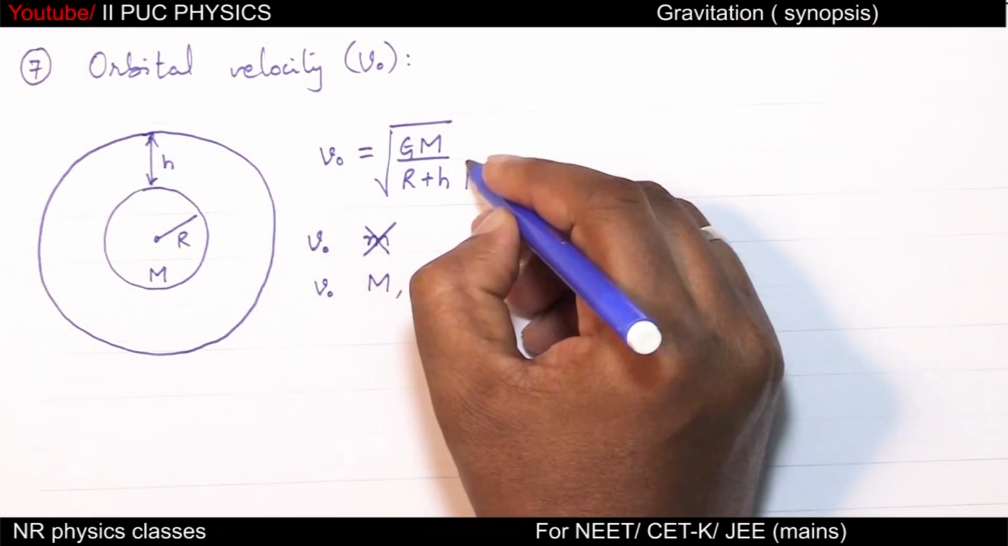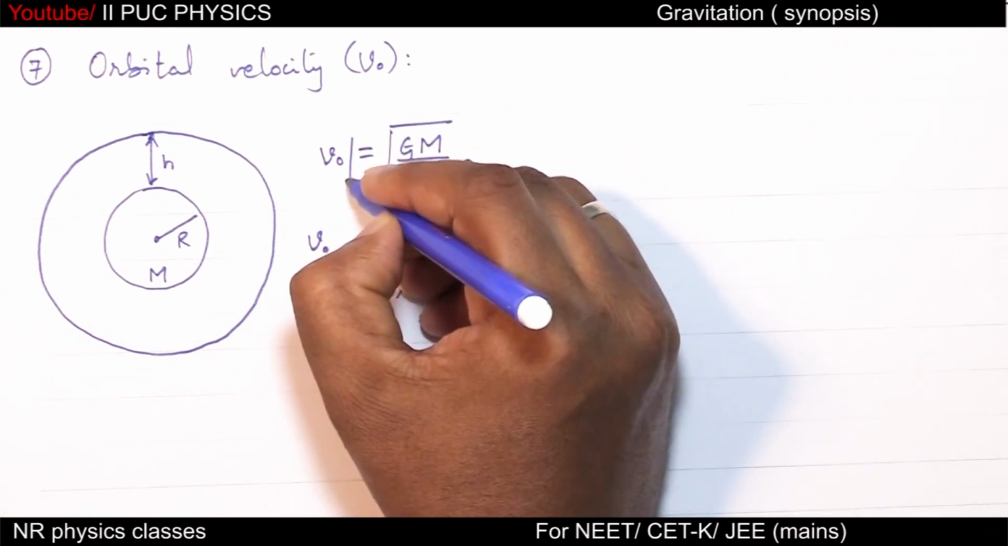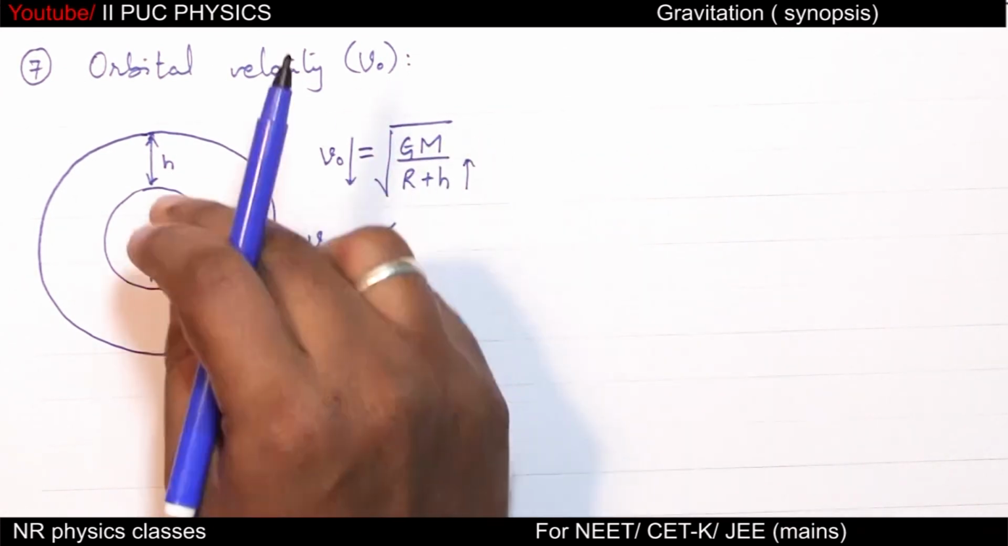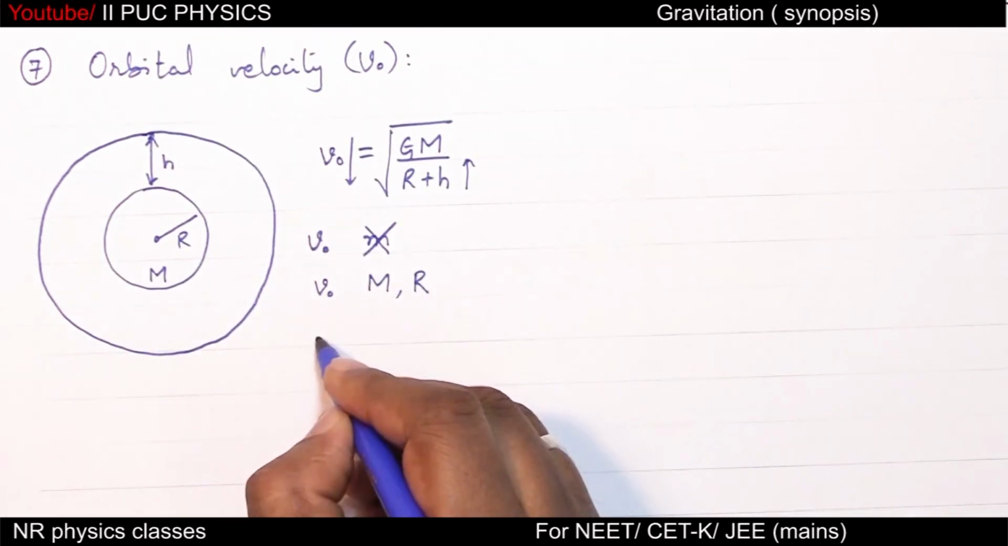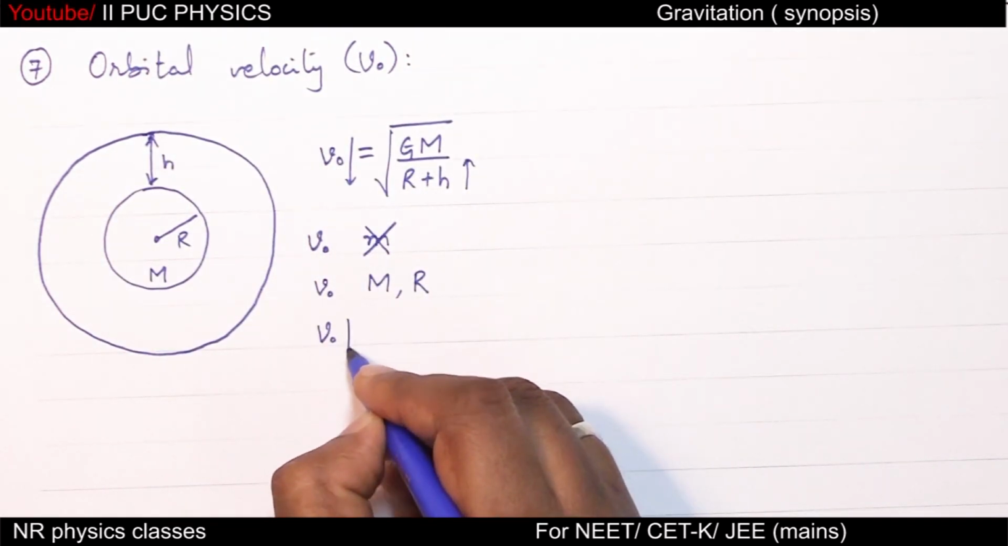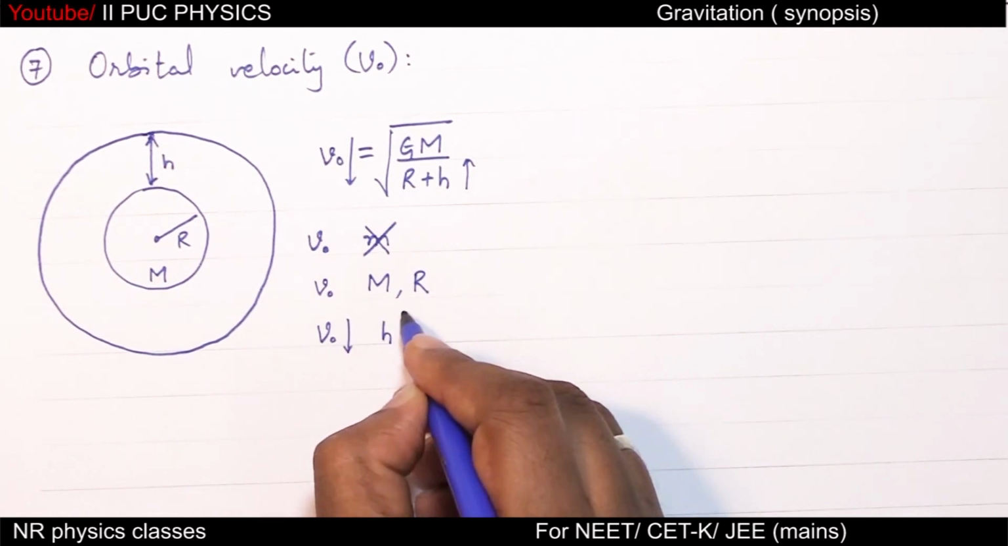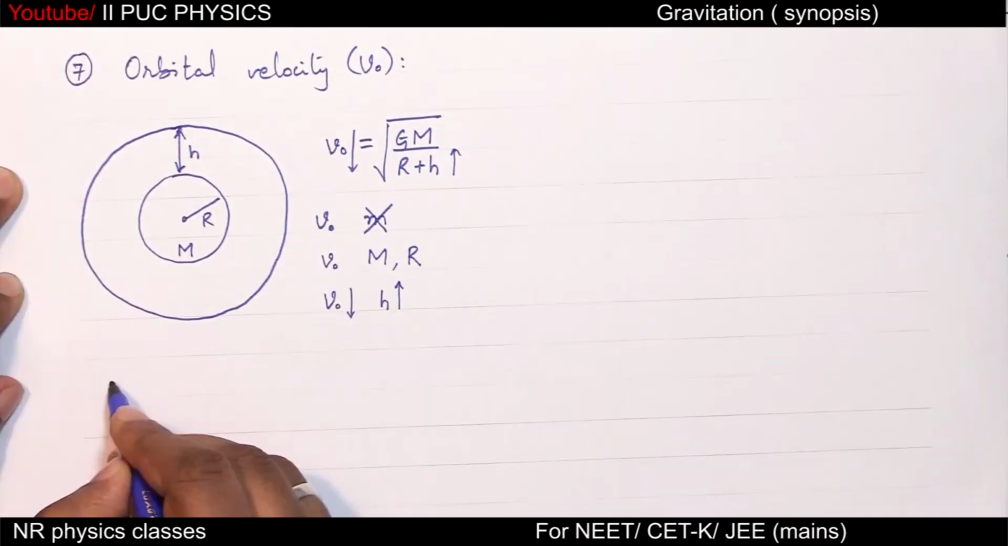And with the increase in h, orbital velocity decreases because h is in the denominator. So with the increase in height, orbital speed decreases. So V naught decreases with the increase in h.